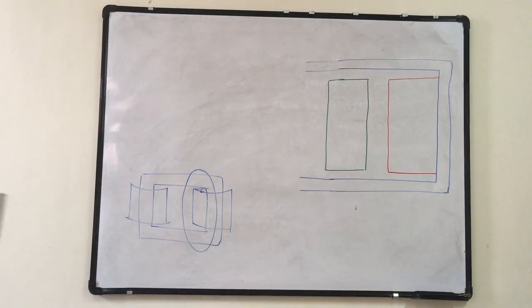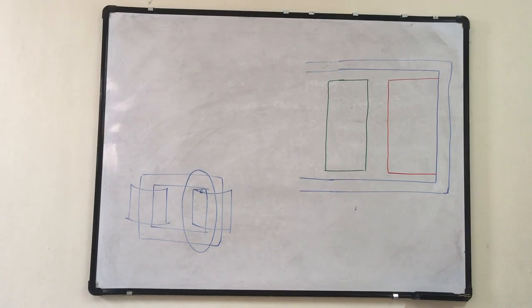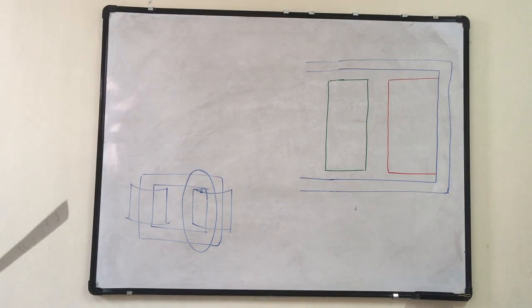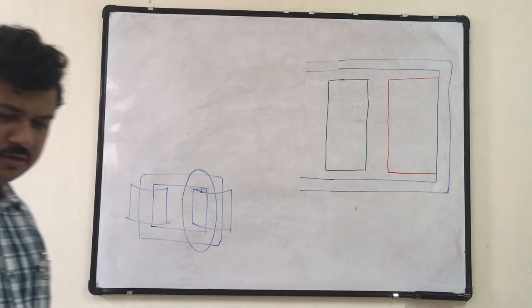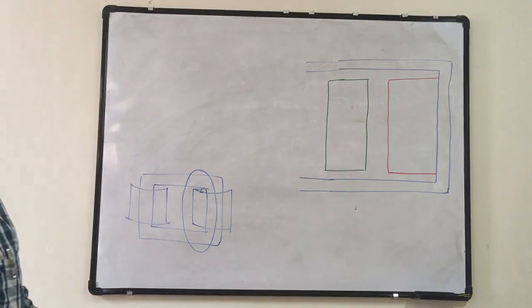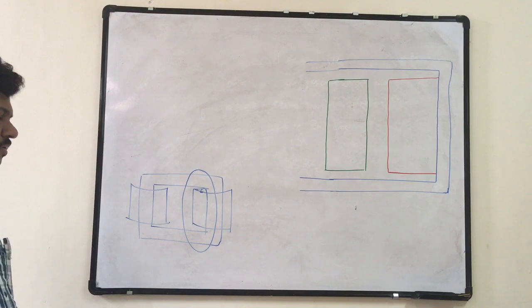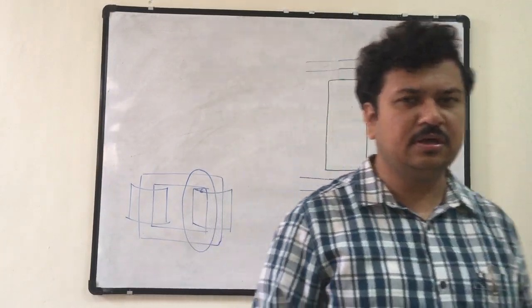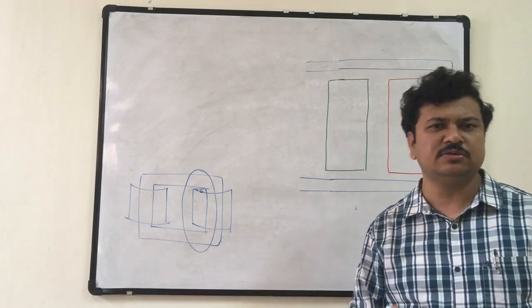Now the leakage flux. We can divide the total leakage flux of the transformer into the leakage flux linking to primary, the leakage flux present in the duct, and the leakage flux linking to secondary.